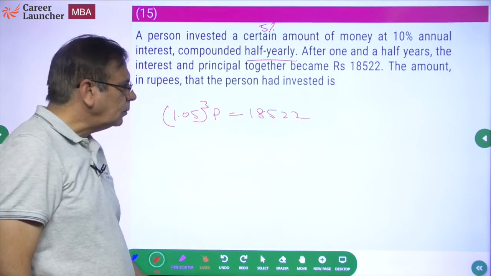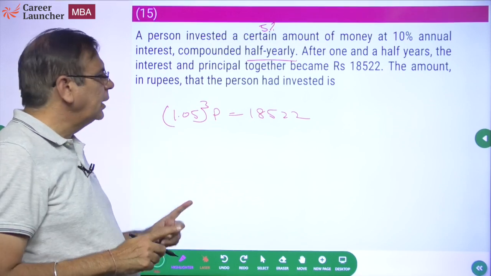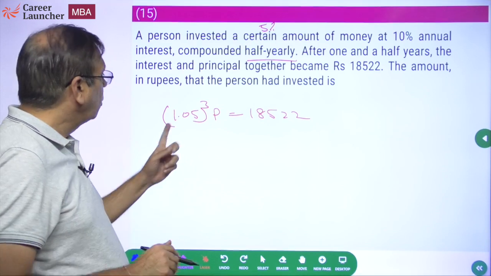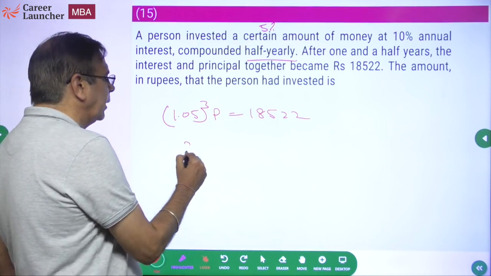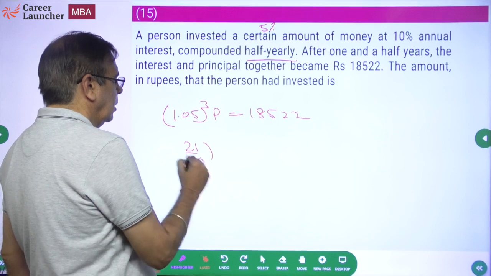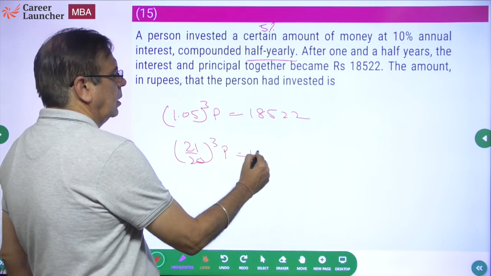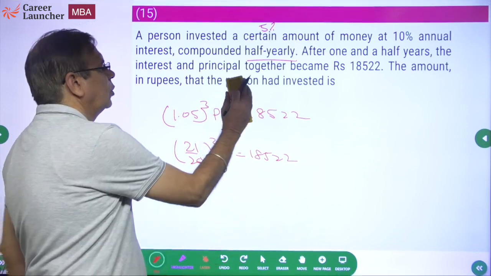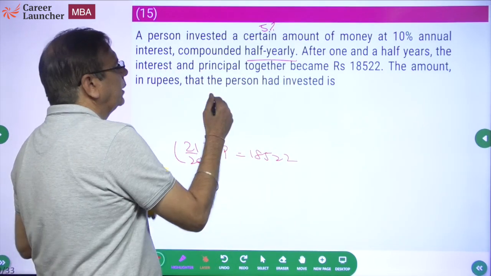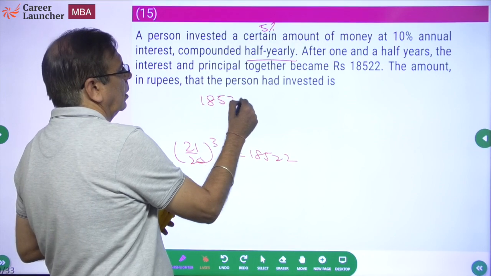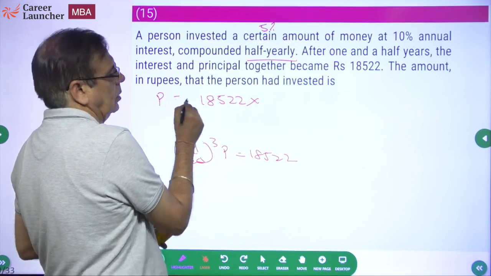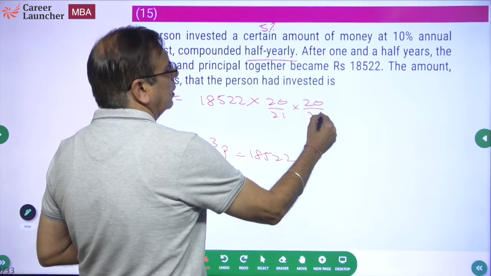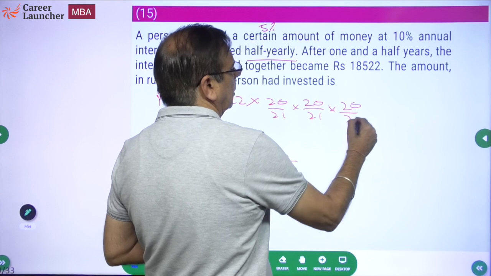Now, if you have to do it manually without using a calculator, don't work on decimals, work on ratios. What is 1.05? This is 21 by 20. So what should your answer be? Your answer should be 18,522 into 20 by 21 into 20 by 21 into 20 by 21.